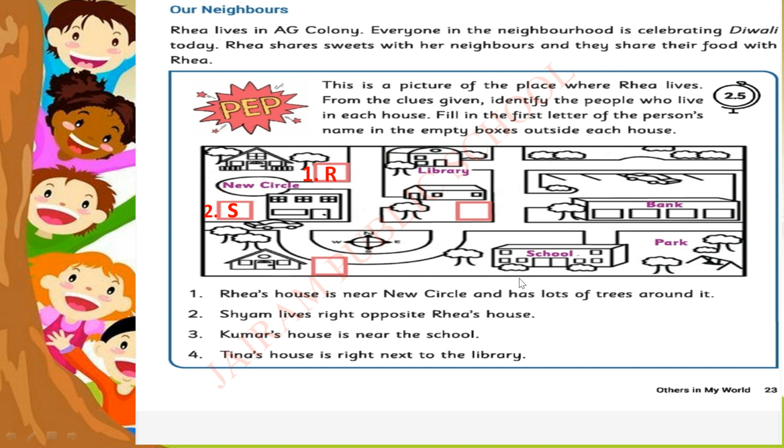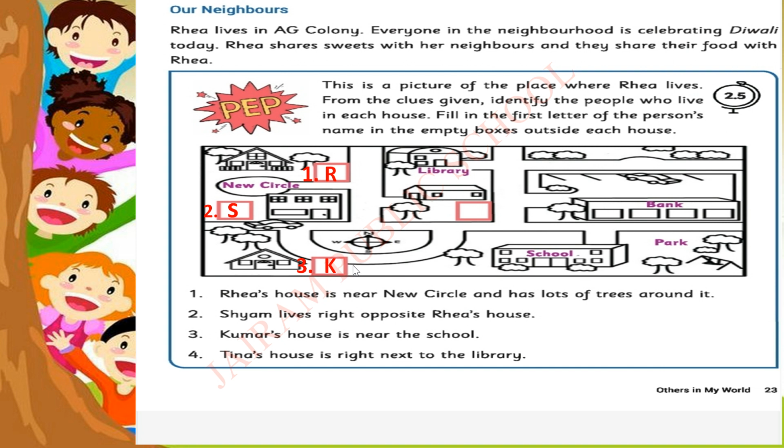Kumar's house is near the school. Okay children, they have given you the clue. What is the clue? Kumar's house is near the school. Check out the school in the given picture.